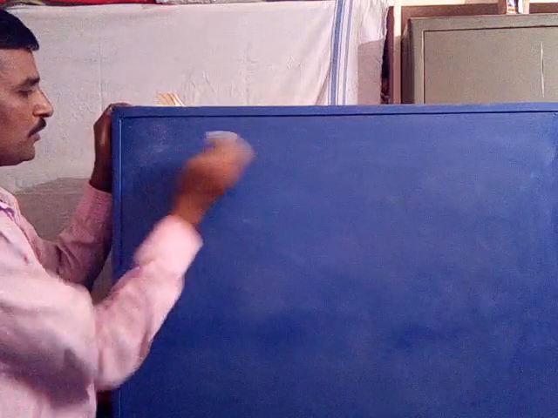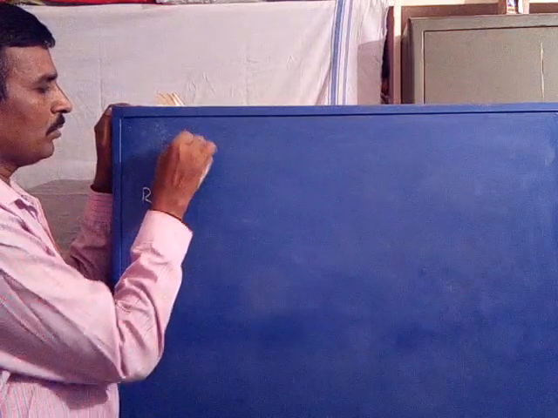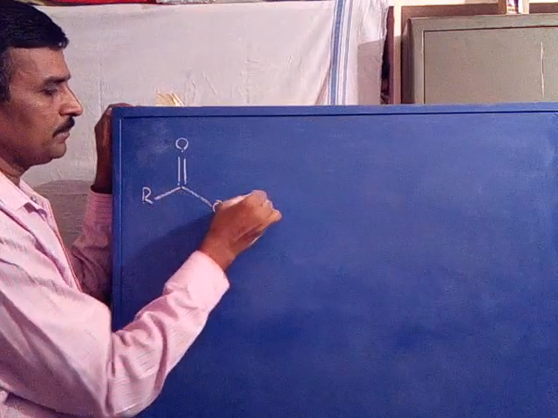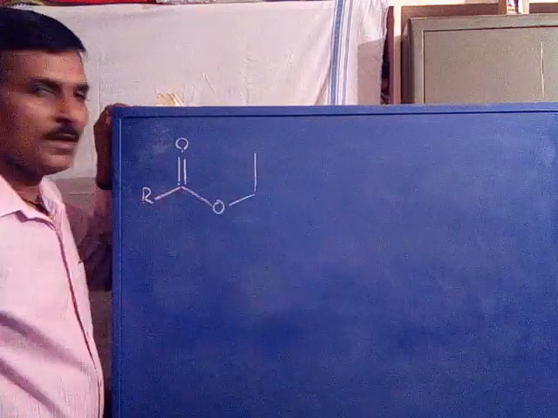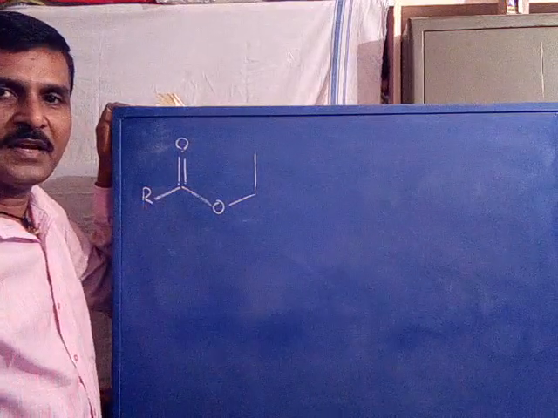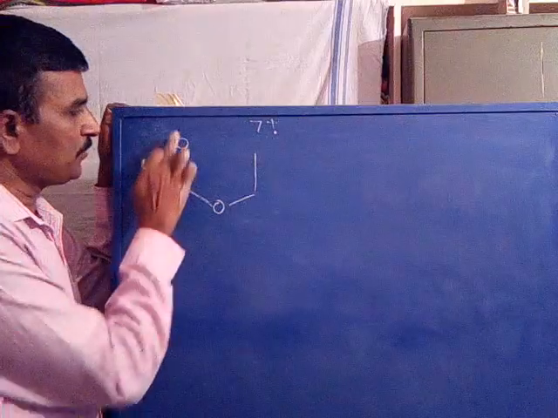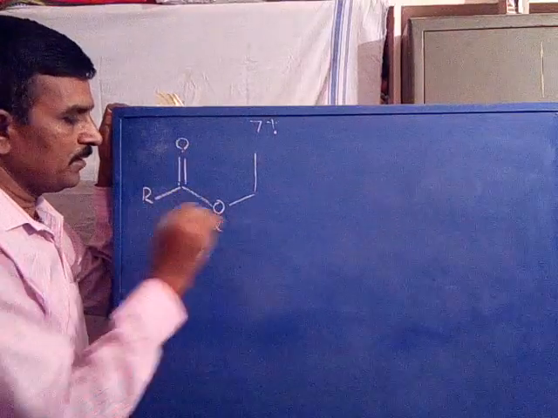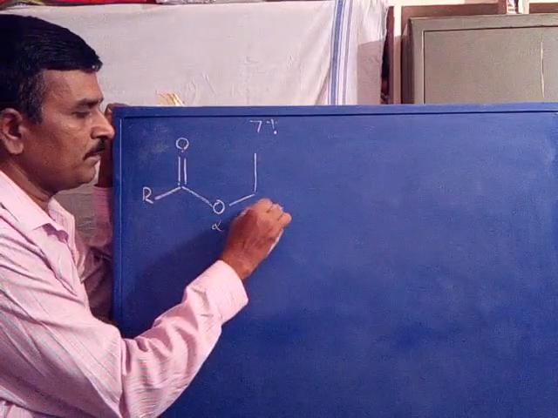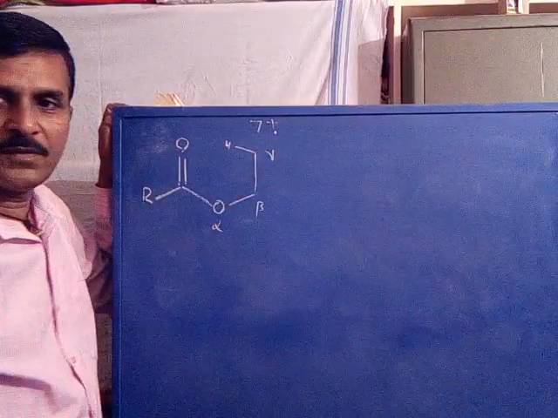For example, I am going to take an ester. R C double bond O, oxygen. Now an ethyl ester, whatever the R group, so it is an ethyl ester. Now its molecular ion with respect to the carbonyl carbon, this becomes alpha, this becomes beta, this becomes gamma. There is a gamma hydrogen.